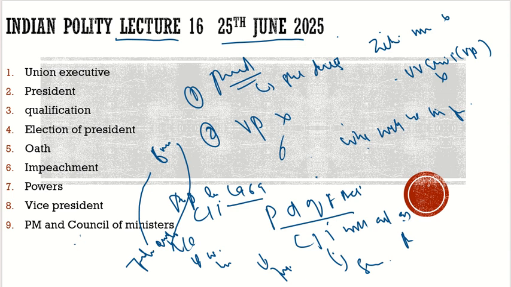Here was another question: what will happen to the separation of powers, as the Chief Justice will act as the President? When he acts as the President, he will no longer remain the Chief Justice, and when he acts as the Chief Justice, he will no longer remain the President. So separation of power between the judiciary and the executive is very much respected here. With this, we have completed the Vice President also.